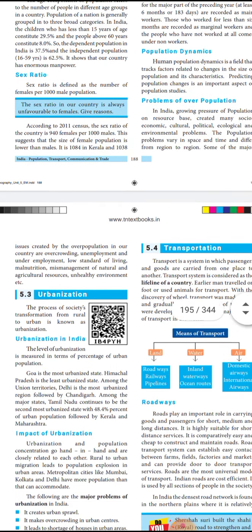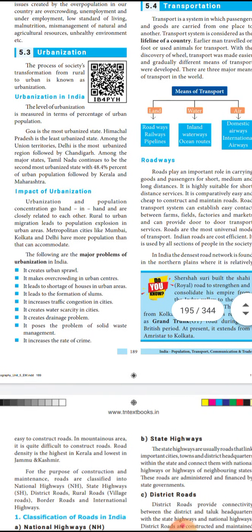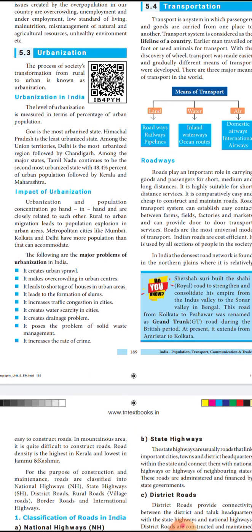Next comes the urbanization. Urbanization is nothing but transformation from rural to urban. From the rural areas being transformed into urban areas, it is called urbanization. So in India, how is urbanization in terms of percentage? While you're talking about it, Goa is the most urbanized state.